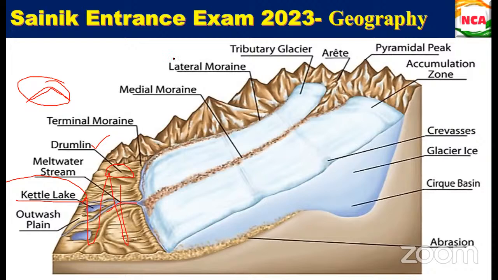Then what is there? This moraine and all that is not mandatory for you. Just see where it is. There will be a portion like this part, which will be like a pyramid, a pyramid-like structure. That pyramid-like structure is called a peak, whereas the same pyramidal structure that separates the two streams of glaciers is called an arete.